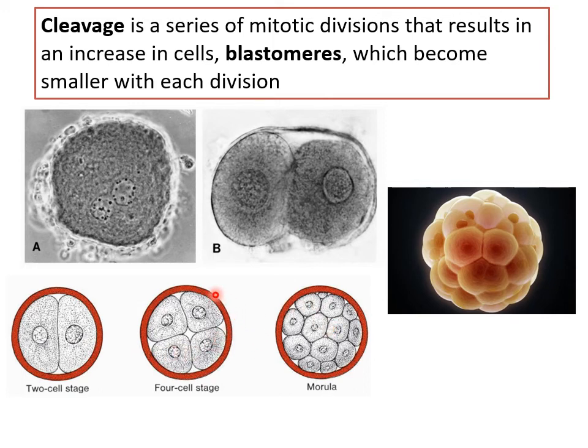Now you can see why the cell size becomes smaller, because they are still surrounded by the rigid zona pellucida. It has not dissolved. So within that, if cells are dividing, then obviously they'll be compacted together and smaller until you get a structure like this. Morula means mulberry. It looks like a mulberry, right? So that is when cleavage just begins, then fertilization is complete, and the whole thing is called further cleavage.